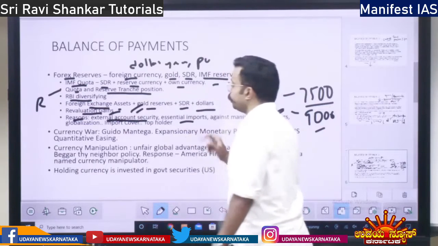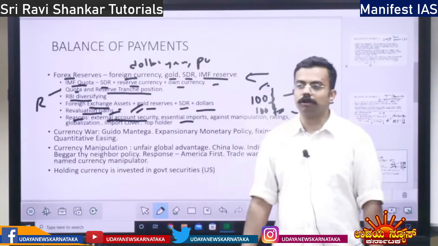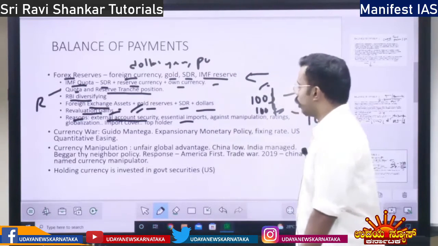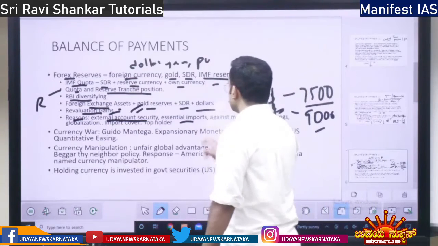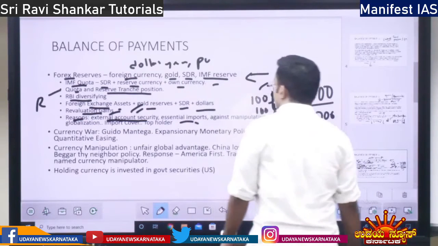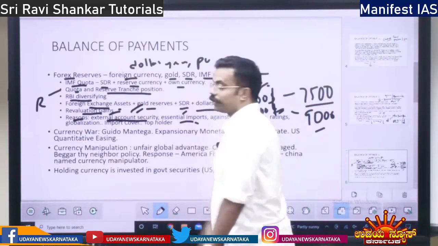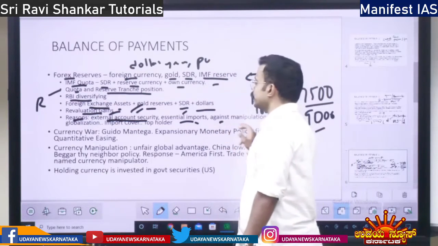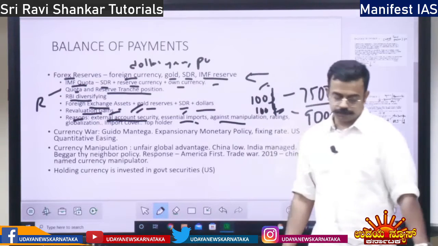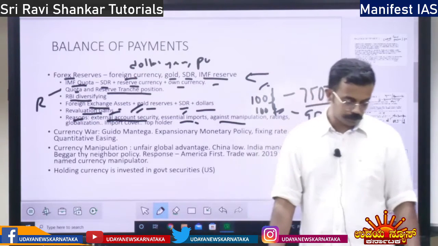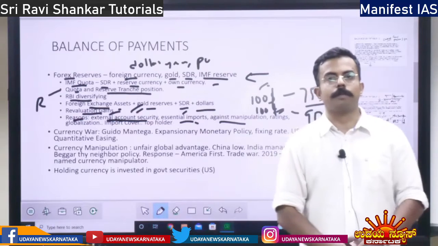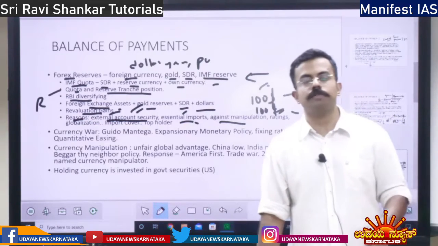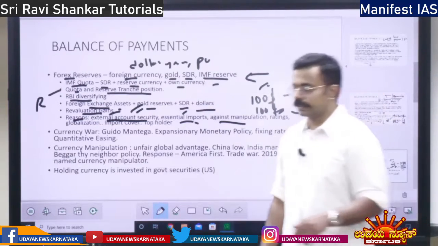Apart from that, fuel and all those things are essential imports. So in order to import the essential items, Forex Reserve is required, right? Apart from that, it is against manipulation. We are holding now approximately $700 billion of Forex Reserve.